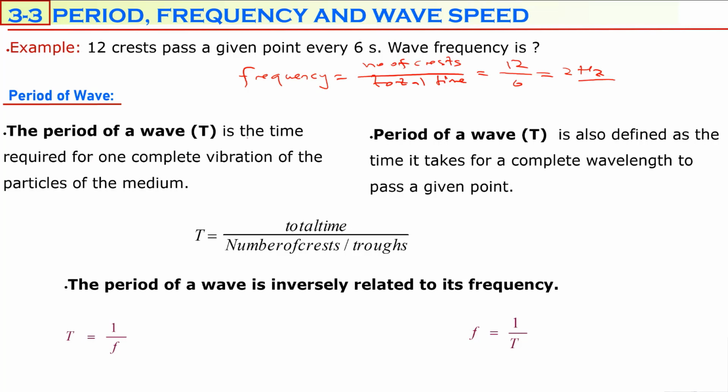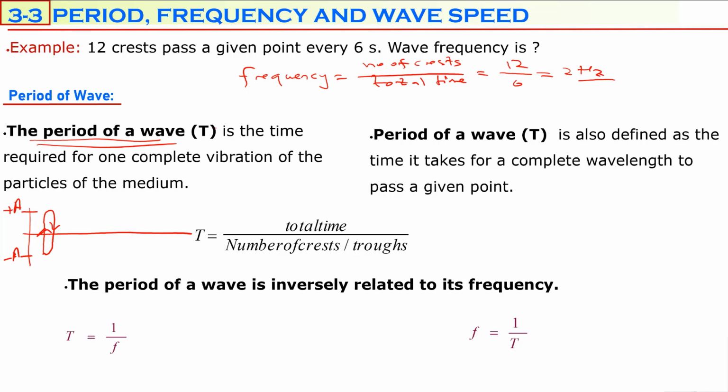Period is the time. The period is the time required for one complete vibration of the particles of the medium. Remember, in wave motion the particles are vibrating. Assume that this is the equilibrium position. One particle must vibrate between positive A and negative A. From negative A to positive A, and back again to negative A, this is called one cycle. We count how long it takes to complete this one cycle. It is called the period of the wave.